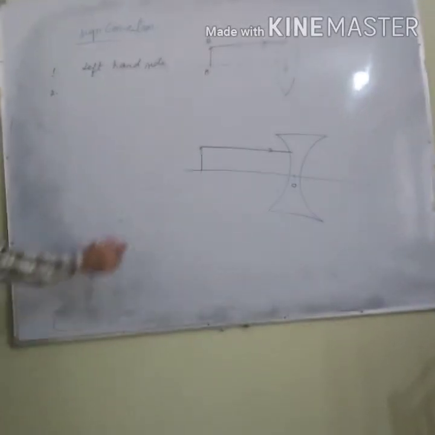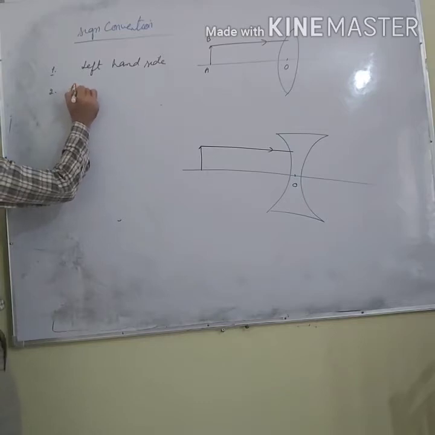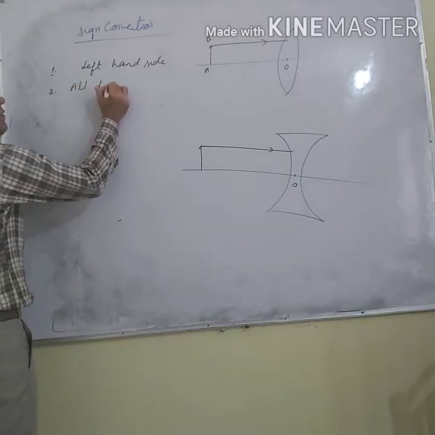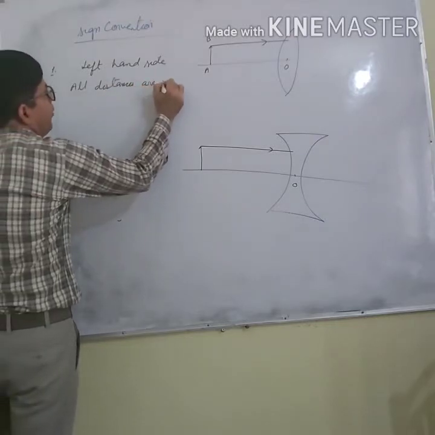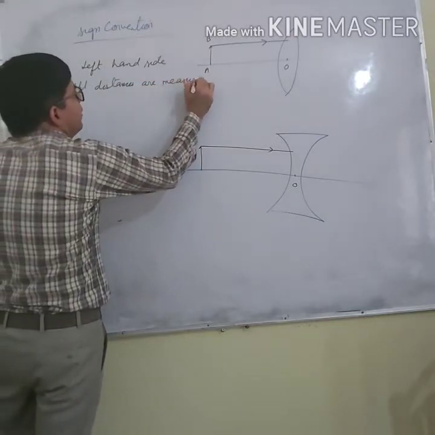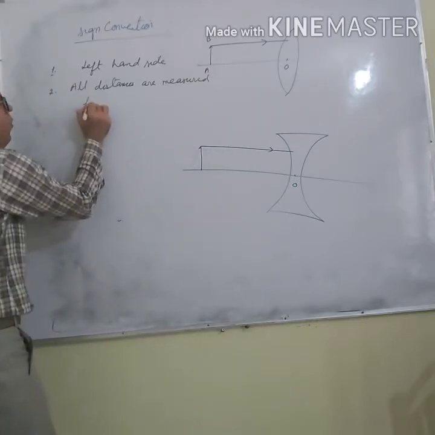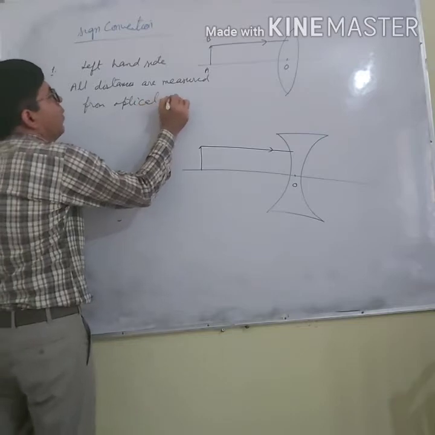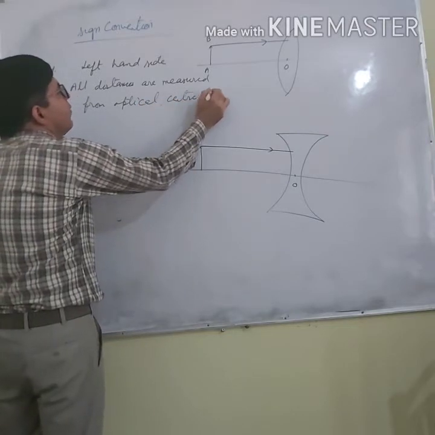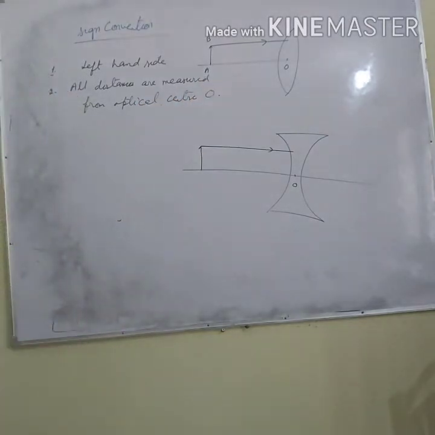And what is the second point? Second point is all distances are measured from the optical center.